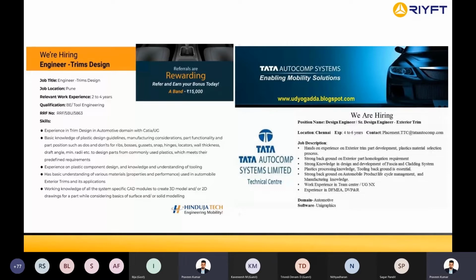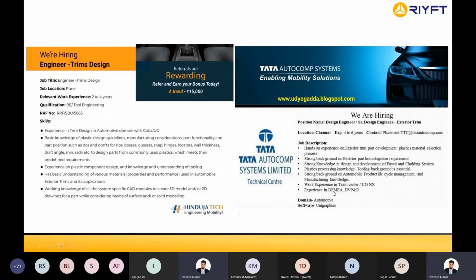Even the companies that do it recruit freshers directly from top tier colleges like IITs and VITs. Students from these top tier institutes can directly get into Ford Motors or other companies as college graduates and join as trainees. But people from other colleges have to gain some experience, because experience is expected by everyone in the industry. And if you don't have the experience, you should at least have knowledge of plastic design guidelines and manufacturing considerations, whatever I told you. These are really important to get into the industry as a plastic tools engineer.